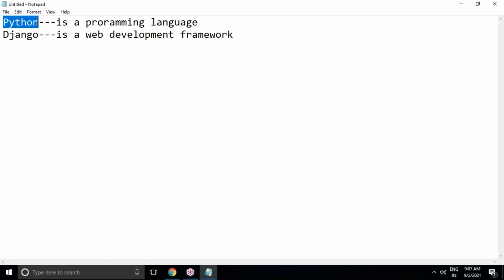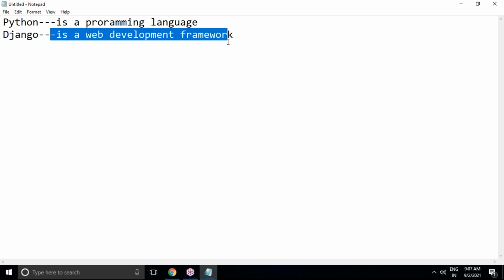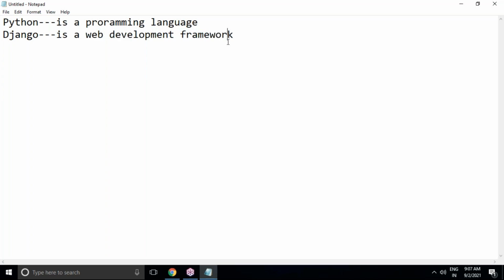If you want to design websites or develop web applications, Django is required, and for Django, Python is a prerequisite. If you don't know Python, you cannot go with Django.